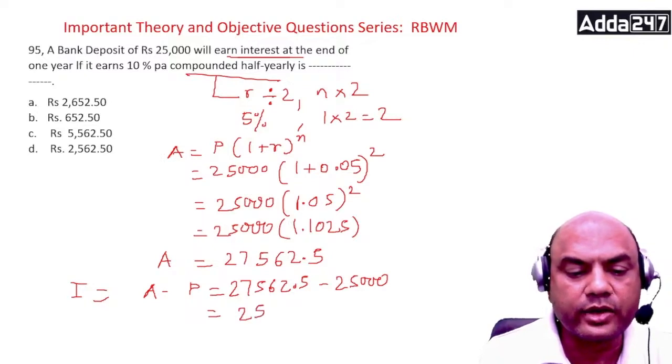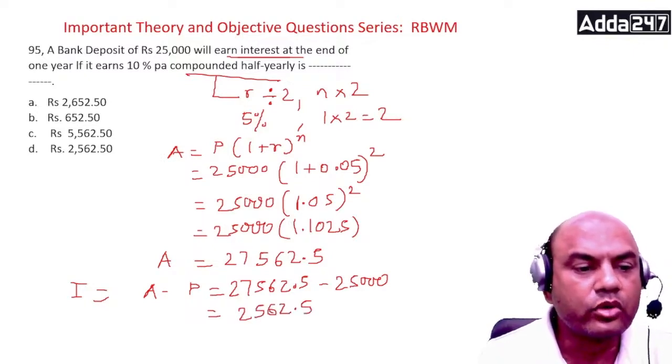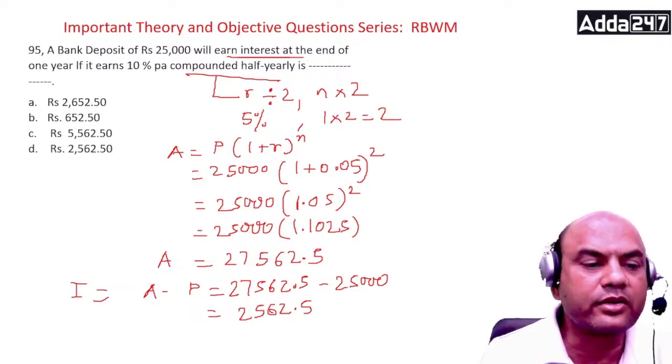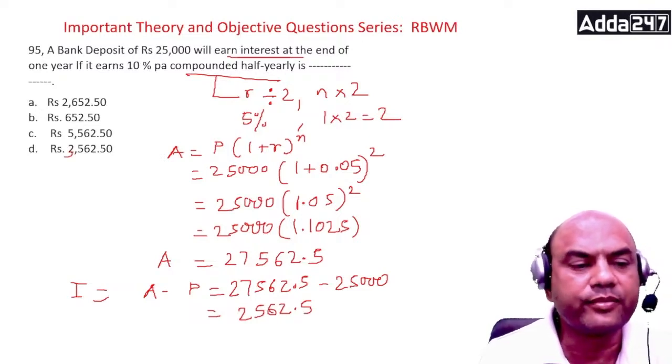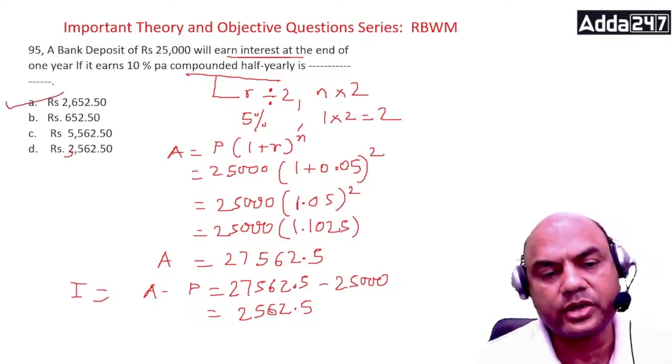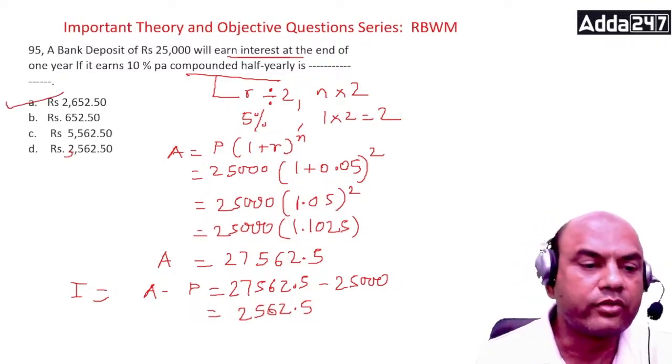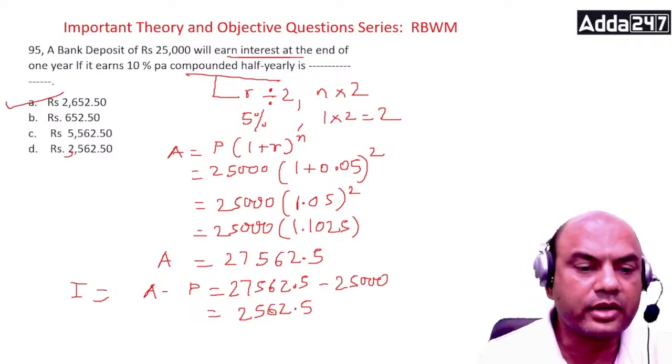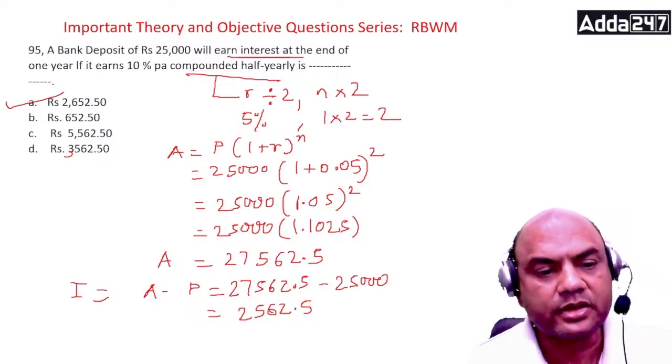So that is equal to 2562.5. So is this the answer somewhere? Two answers are there. Okay, let me make this 3. So the answer is A, 2562.5. This is your answer. Okay, so A is your answer.